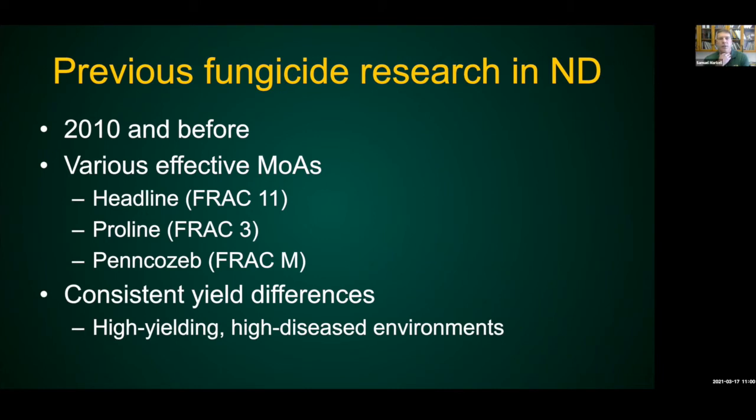Okay, so earlier in North Dakota, so really 2010 to 2012 and before, there were Pasmo fungicide trials at some of the research extension centers. They were often not necessarily coordinated, so they're looking at one thing or another. Consistently though, Headline, so the strobilurin chemistry, Proline, which is a triazole, different mode of action, and Mancozeb, so like a FRAC M. Those 3 products or products like them were often tested, and it was simply because those were the ones that were labeled. We did see yield differences in high-yielding, high-disease environments. So that is something that has been consistent for the last couple of decades.